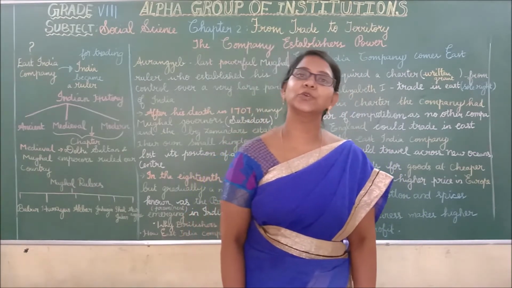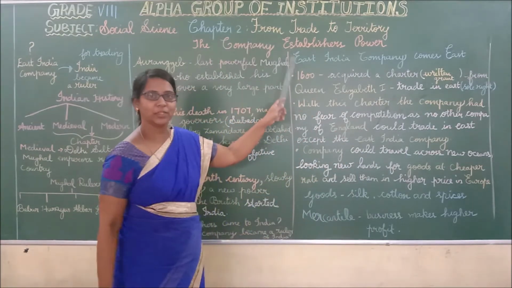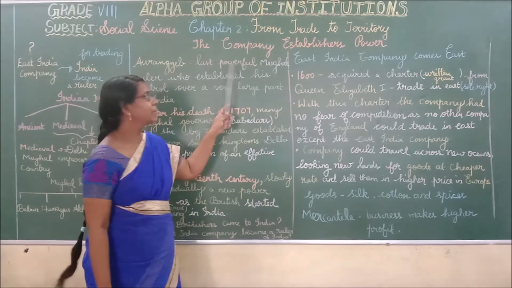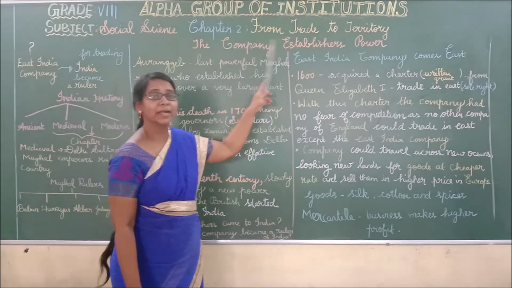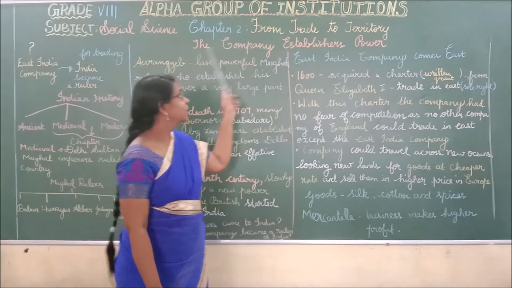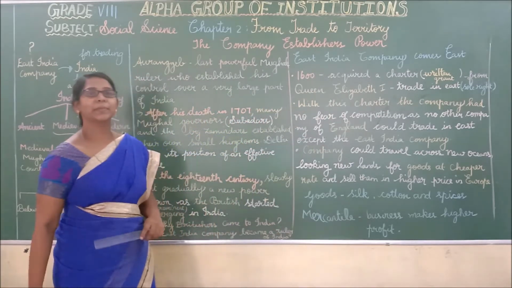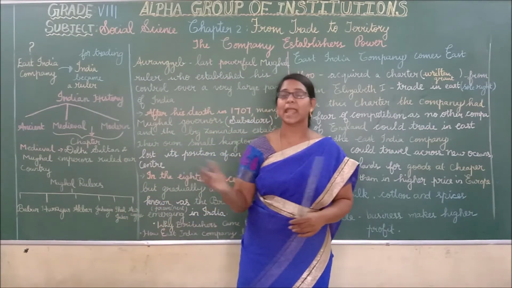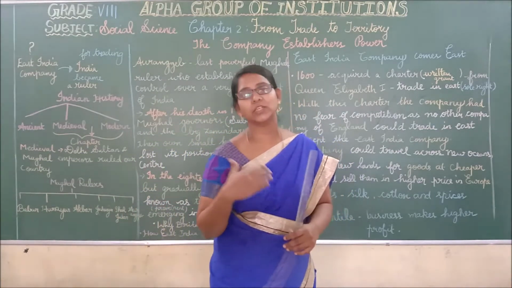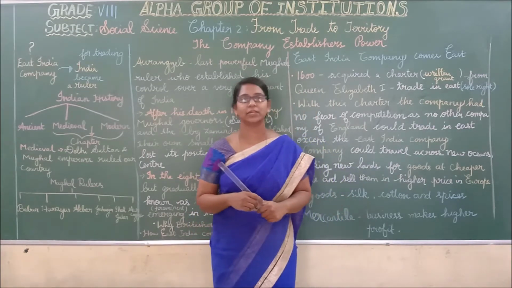Today we are going to see chapter 2, From Trade to Territory: The Company Establishes Power. In this chapter we are going to learn how the East India Company entered into a country and then became ruler of a country.